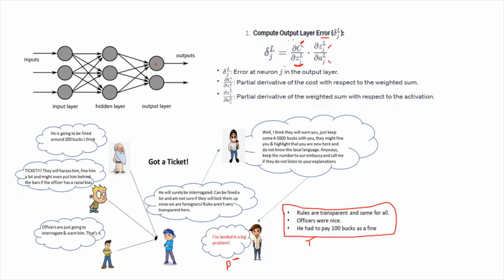This is how the output layer error is computed, which is depicted by this. That is the error at neuron J in the output layer. So for each neuron, you need to calculate this.